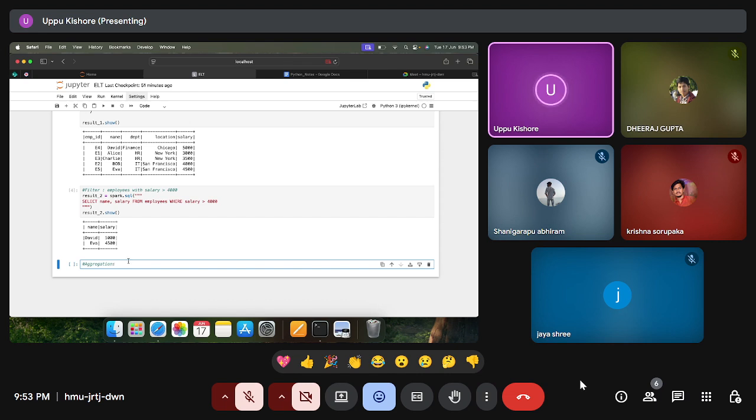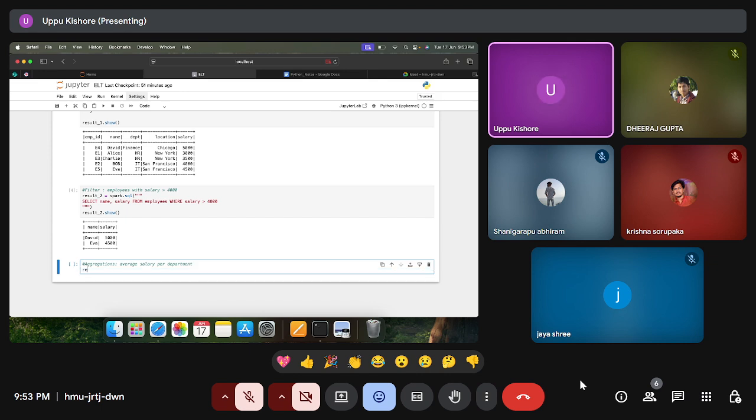So what I want is, I want average salary for each department. Okay, for this department, how much is the average salary? For HR department, how much average salary? Like that I want per department. Average salary per department. So how to find it? Result underscore 3 equals to Spark dot SQL.